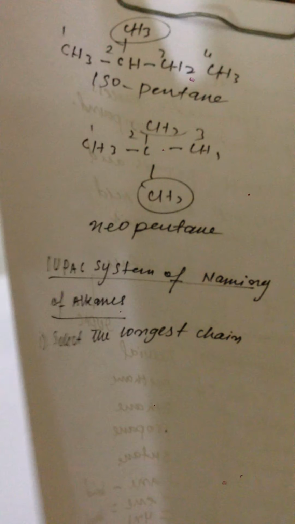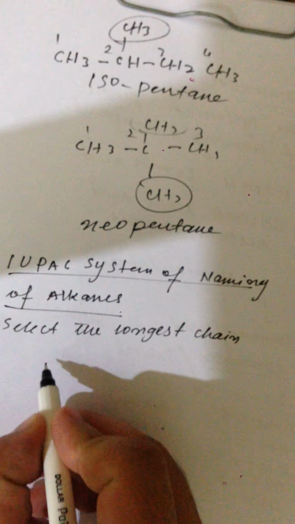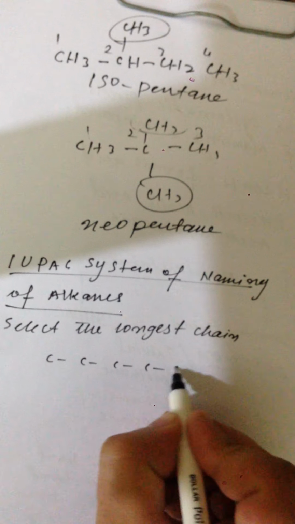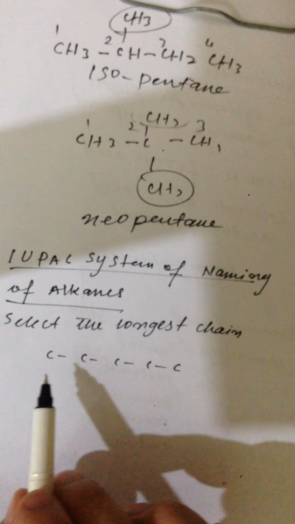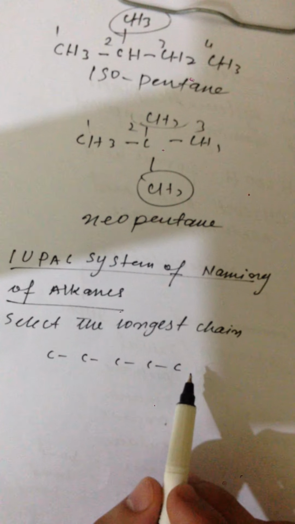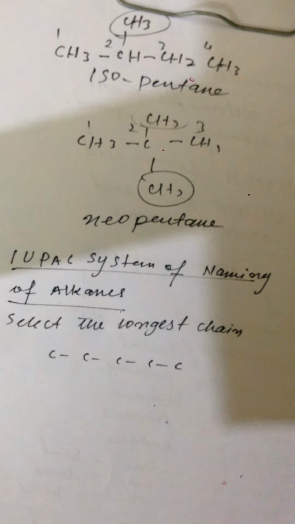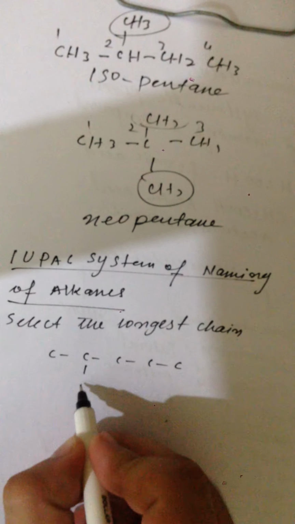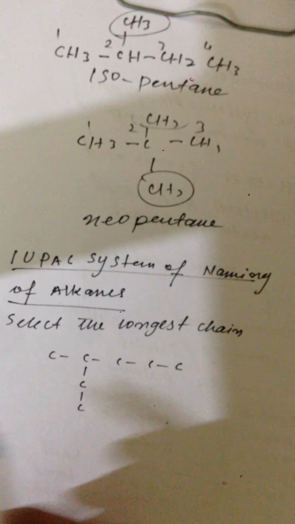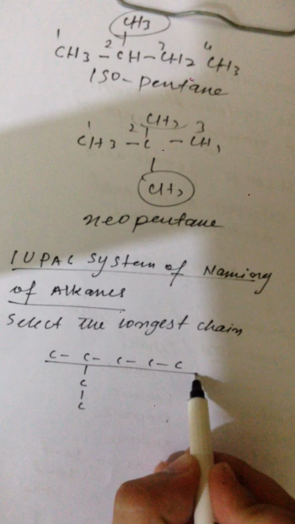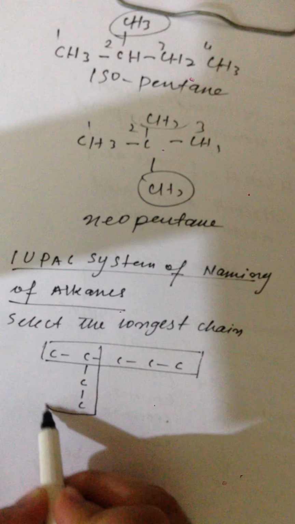So the carbon atoms form chains. Therefore, first of all, we will select the longest continuous chain in the molecule. For example, this is a molecule in which there are 5 carbon atoms. These 5 carbon atoms are forming this chain. So we are going to select the longest continuous chain. Let's say there is another carbon atom here, and it is like this. So we have 2 chains here. This is the first chain, and this is the second chain.